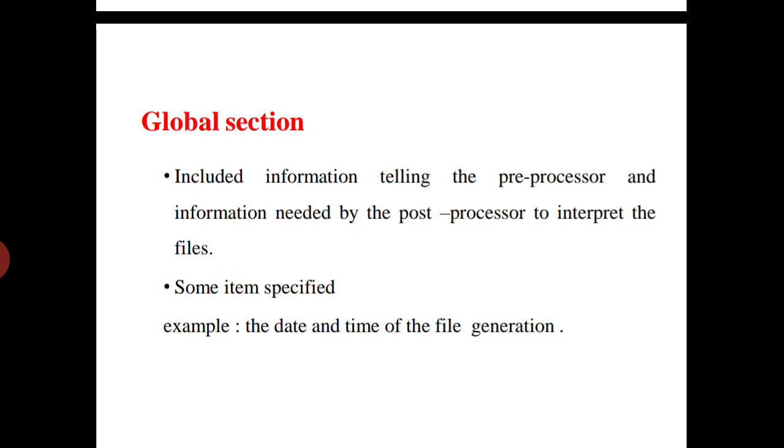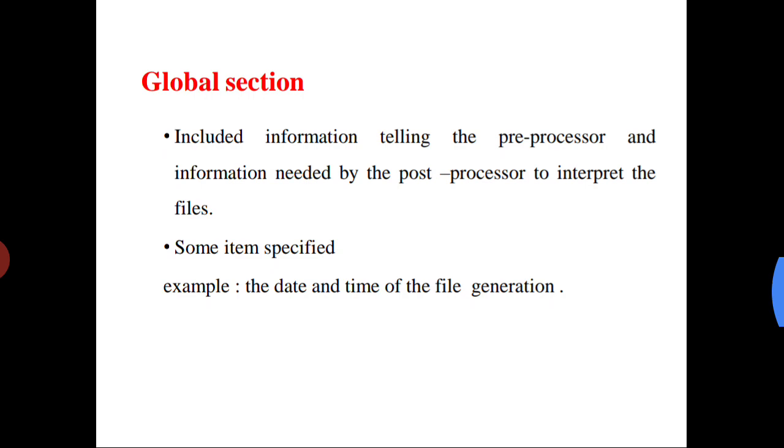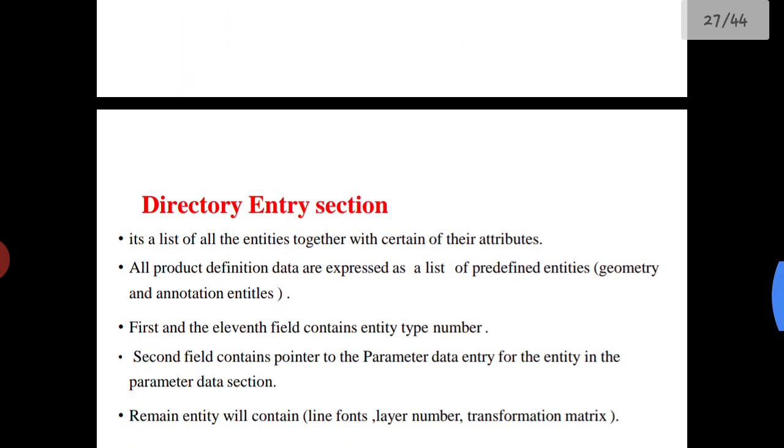Global section. The global section includes the information telling the postprocessor what it needs to interpret the file. Some items are specified, for example the date and time of file generation. The date and time of file generation may be included with the diagram and by the format in this section.